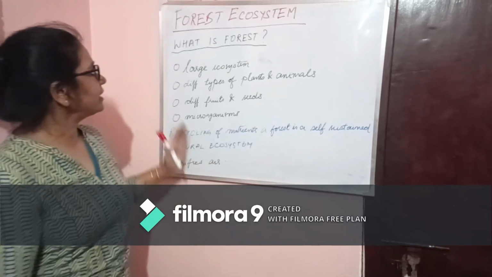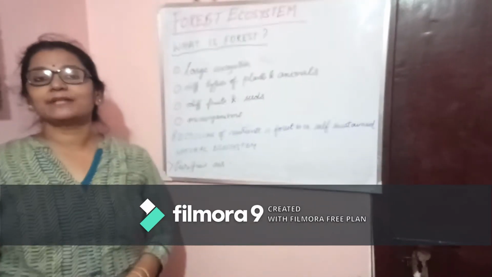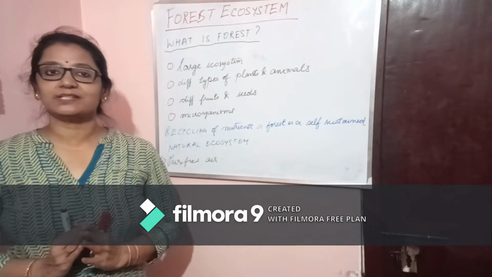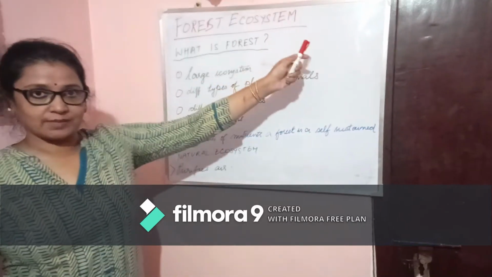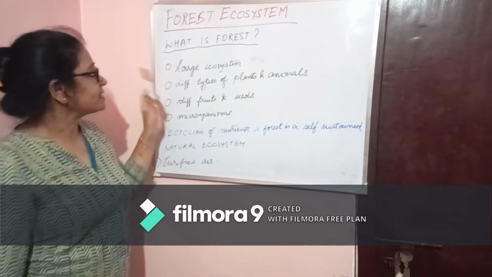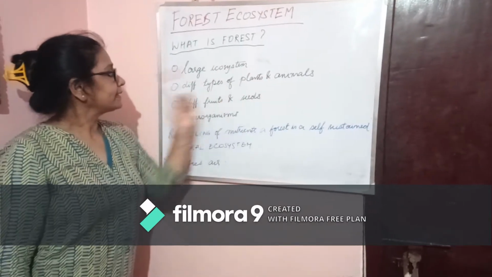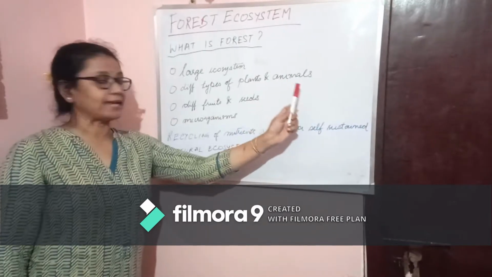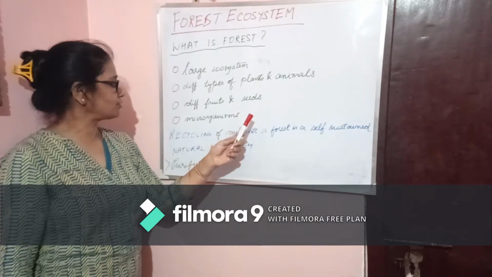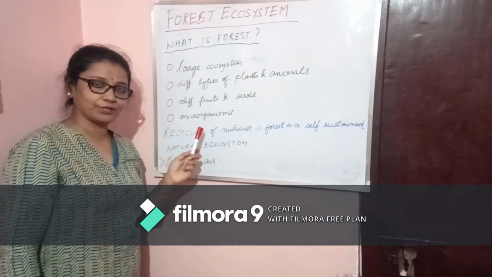Now, coming to all the ecosystems that we have come across so far, the largest ecosystem is the forest ecosystem. So what is a forest basically? Basically, a forest is the largest ecosystem. There are different types of plants and animals. There are different types of fruits and seeds in the forest ecosystem. There are microorganisms.